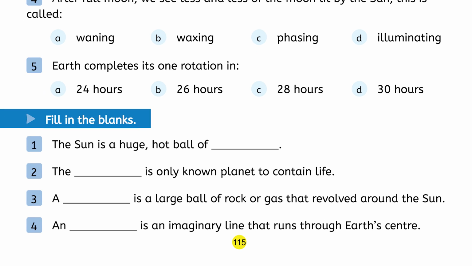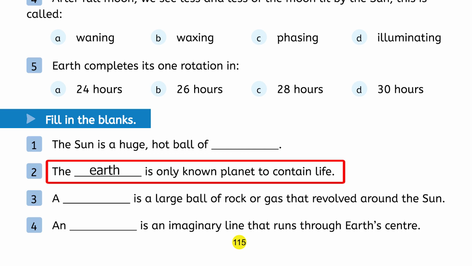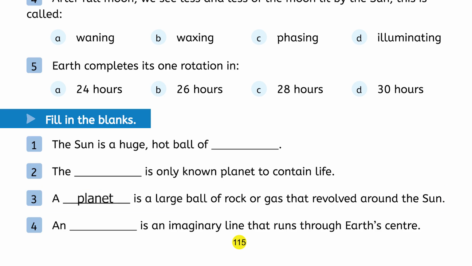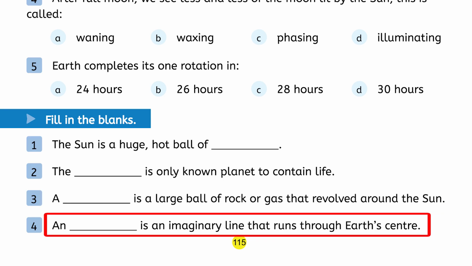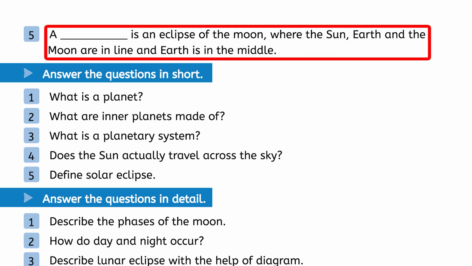Fill in the blanks. First, the sun is a huge hot ball of gases. Second, the earth is the only known planet to contain life. Third, a planet is a large ball of rock or gas that revolves around the sun. Fourth, an axis is an imaginary line that runs through Earth's center. Fifth, a lunar eclipse is an eclipse of the moon where the sun, earth and the moon are in line and earth is in the middle.